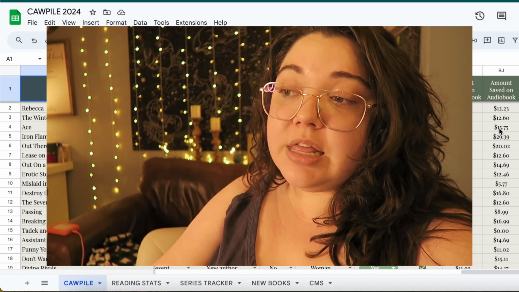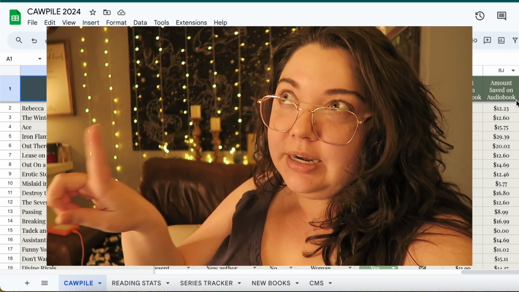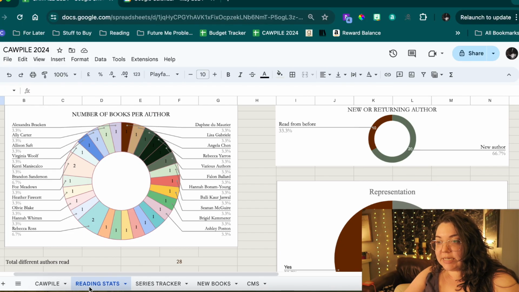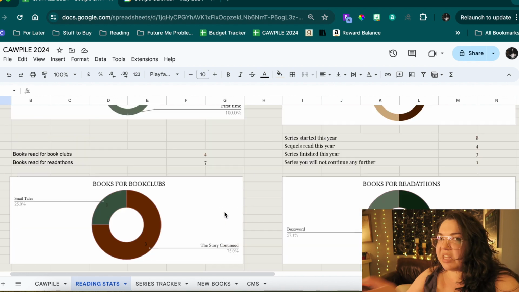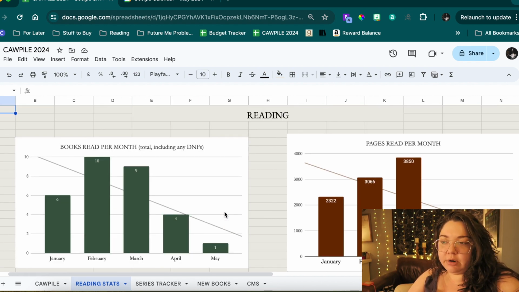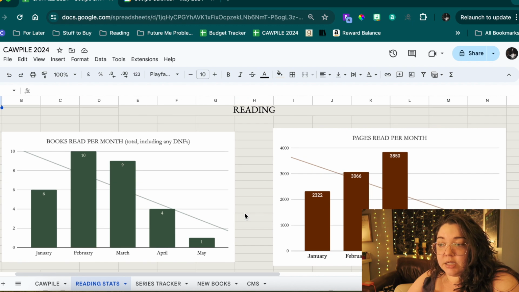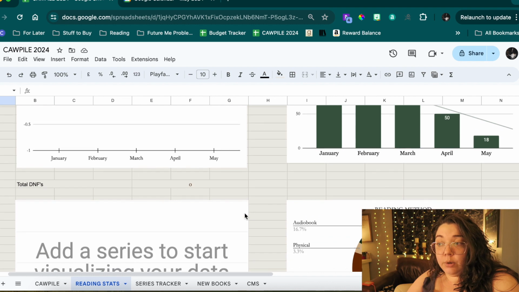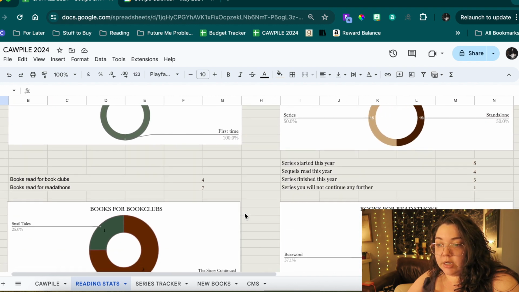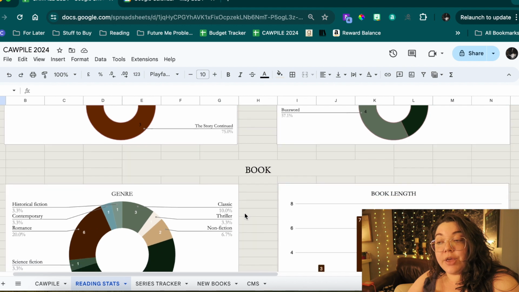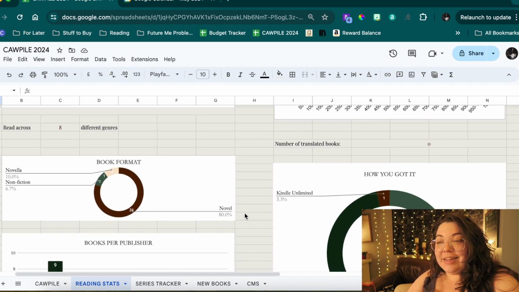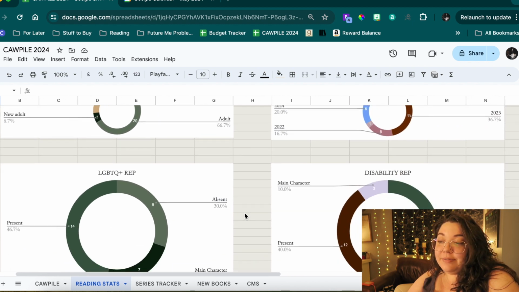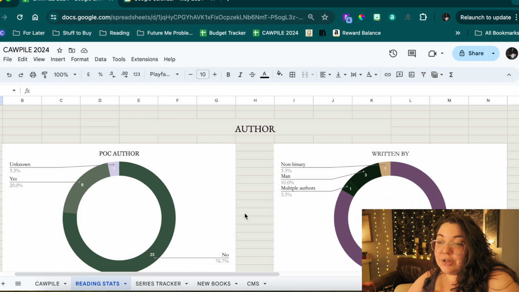Anyway, we will come back to these columns later because I have included the total for them somewhere else within the tracker. At the bottom, there's the reading stats tab, which takes you to the standard graphs that G already made. I didn't change anything besides deleting the ones that I didn't use and adding one at the very bottom. So I'm trying not to give you whiplash by scrolling too fast. We're gonna go very, very slow until I get to the very last one, and you can glance at all of my cute little graphs and charts that I love so much.